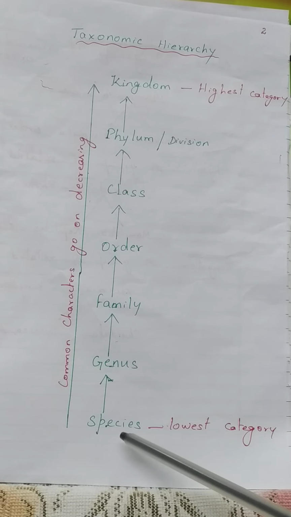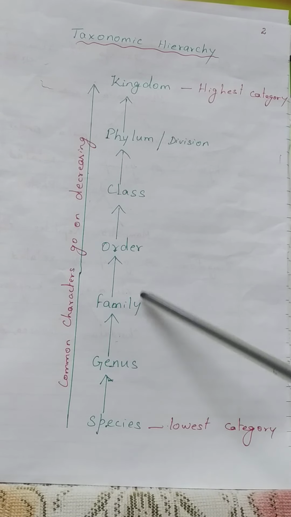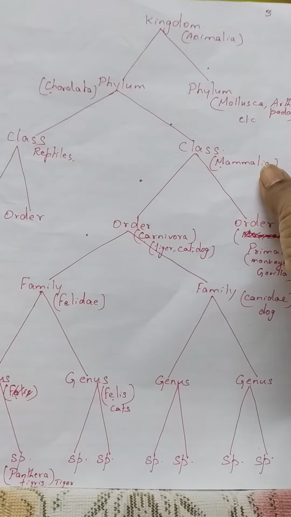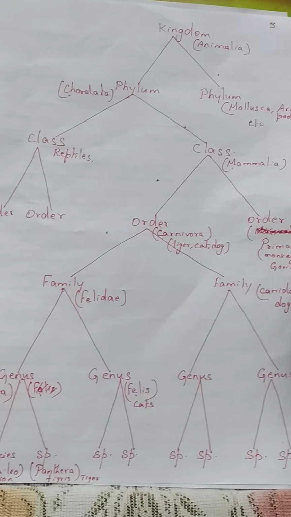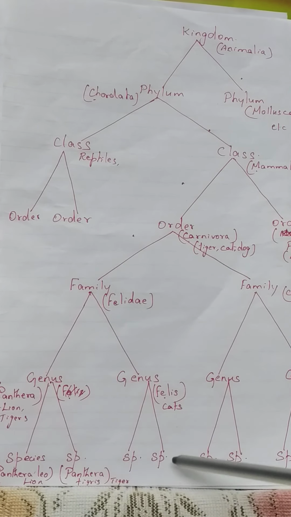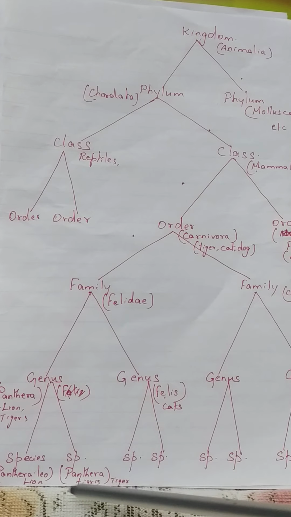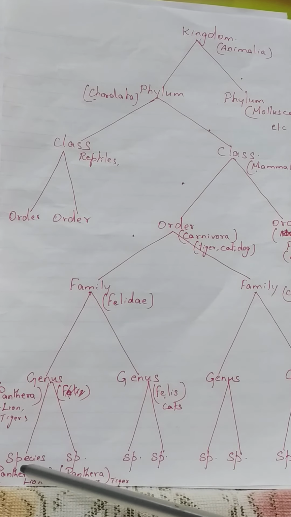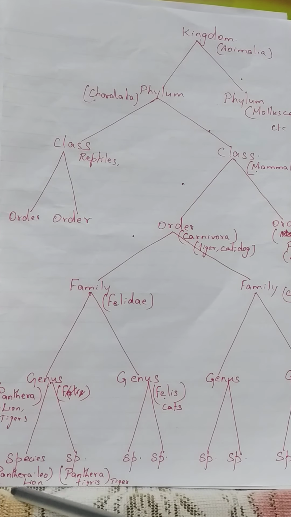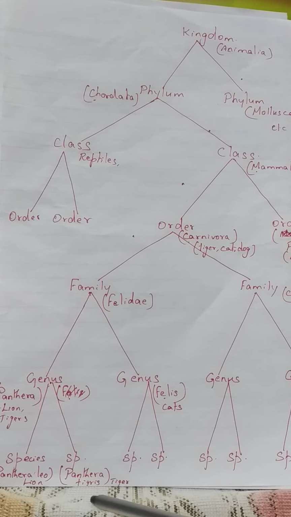Now, I will teach you each and every category, how genus is formed from species. Now, see here. More than 1.7 million species are there. You see, Panthera leo, that is lion. All lions have some common characters, and Panthera tigris, all tigers have common characters.